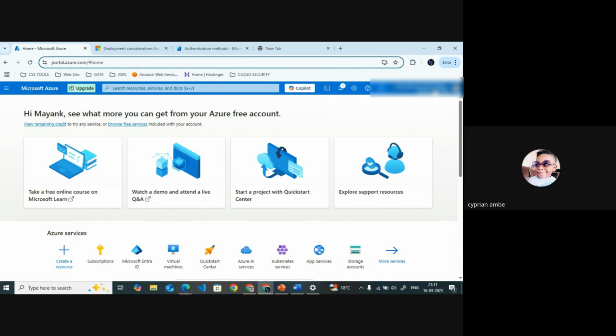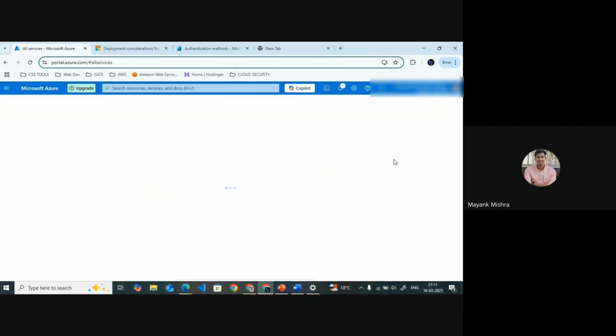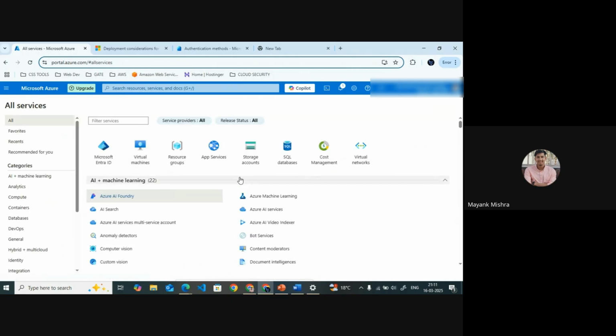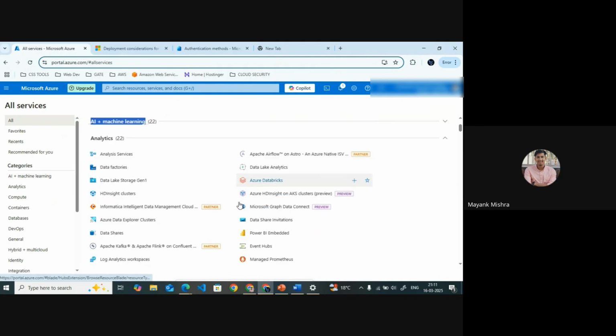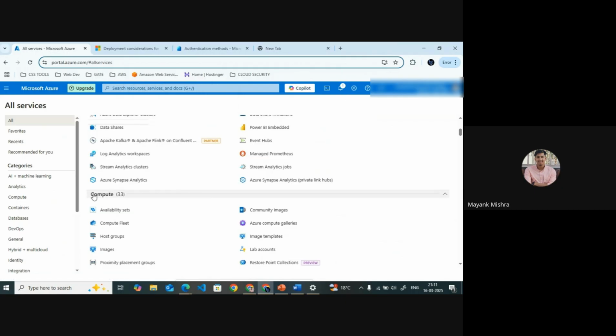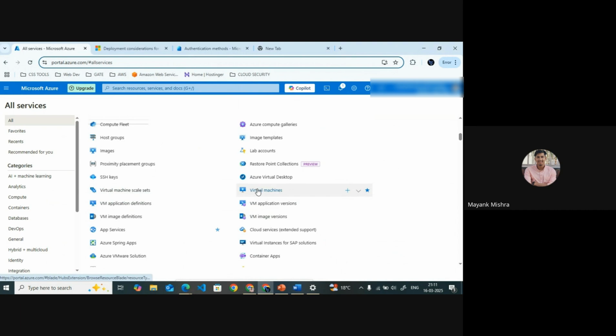Here we have all the services. If we click on more services, it will show all the services we have inside our Azure account, like AI plus machine learning and compute services. Like we have EC2, here we have virtual machines.